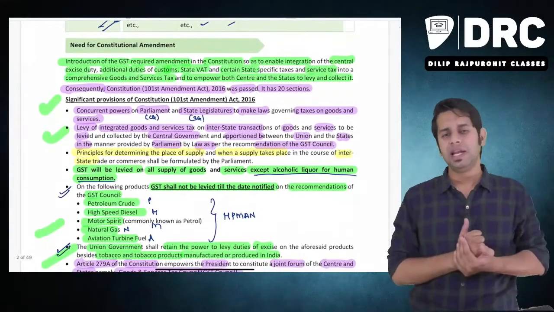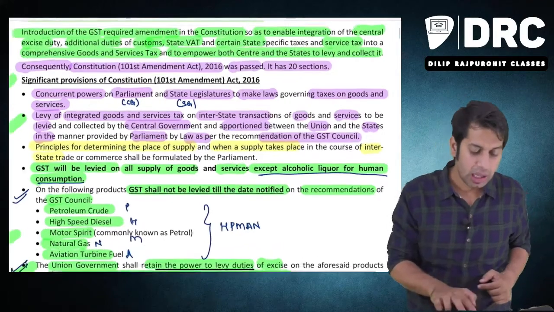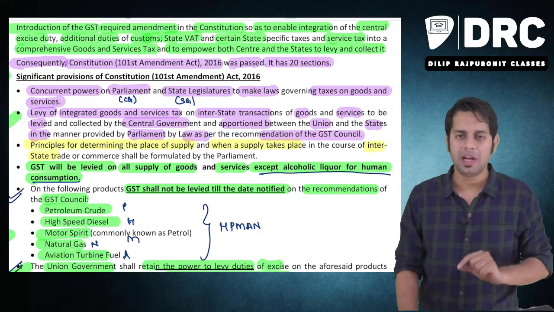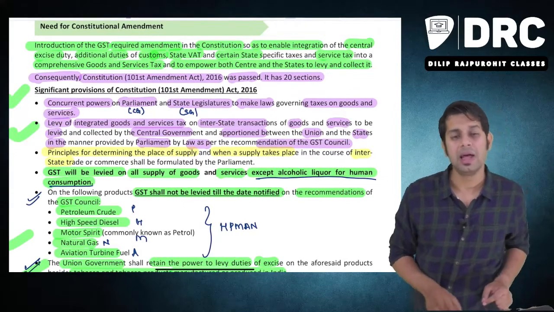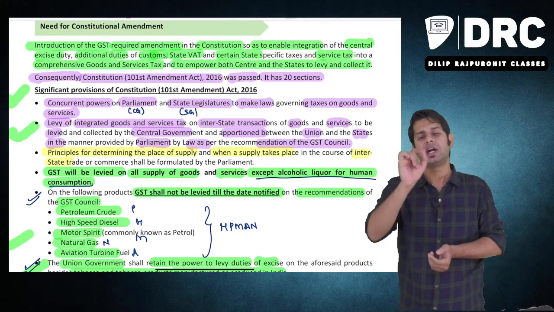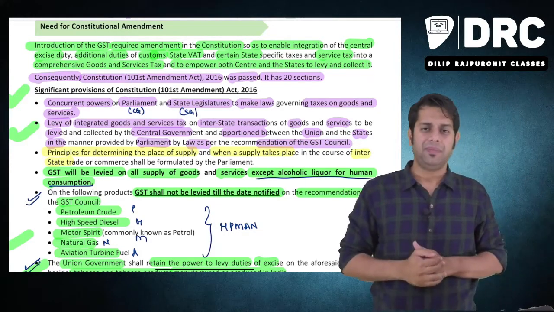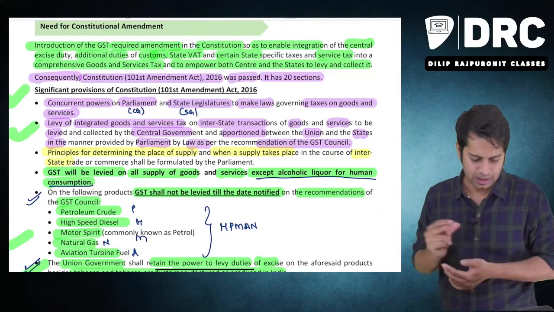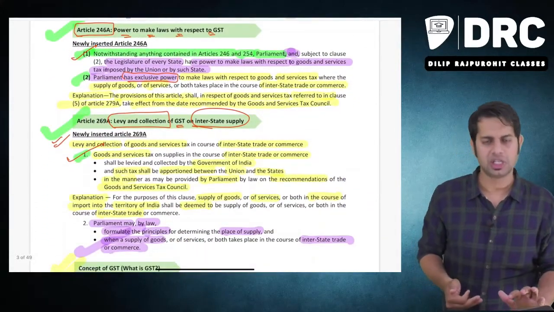Then we understood why there was a need for constitutional amendment, because there was no particular article in our constitution which said that both central government and state government can jointly make a law. So they made an amendment in our constitution. The Constitutional 101st Amendment Act was made. By this Act, they introduced a new article called Article 246A. Because of this Article 246A, now the power was given to both central government and state government to levy GST, to collect a tax called GST, and other provisions with regard to that. Then we saw 246A and 269A.